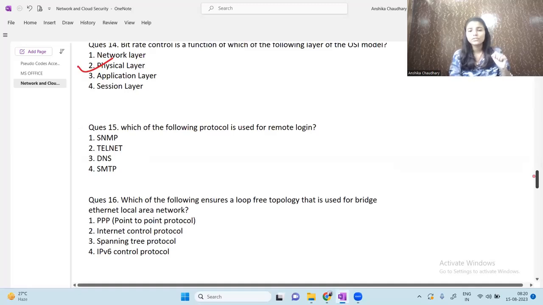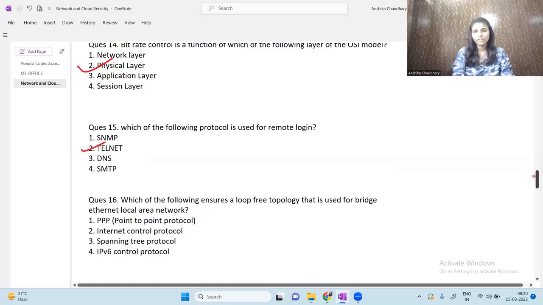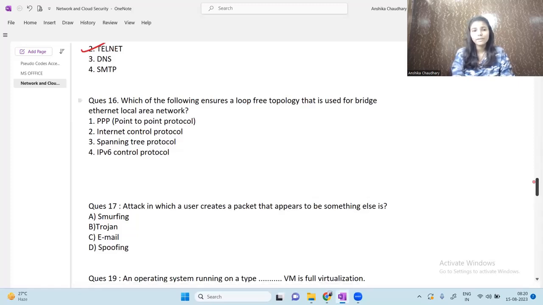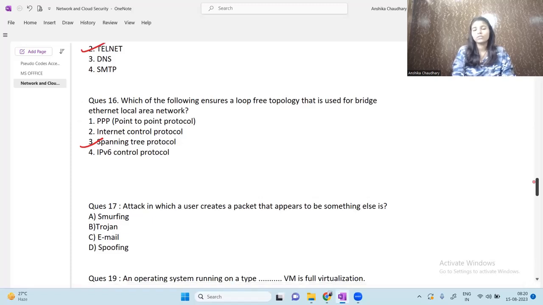Next question is, which of the following protocols is used for remote login? So telnet is used for remote login. I hope you already know it or you are familiar with it. Next question is, which of the following ensures a loop-free topology that is used for bridged Ethernet local area network? So this is the spanning tree protocol. It ensures a loop-free topology that is used for bridged Ethernet local area network.